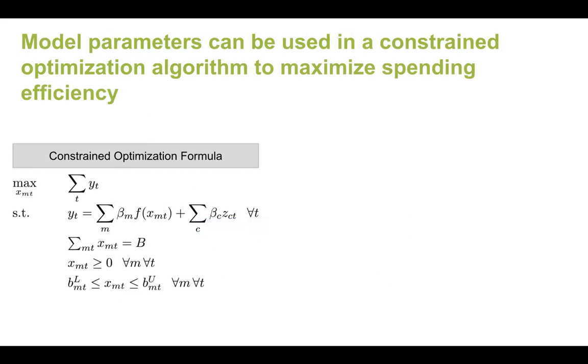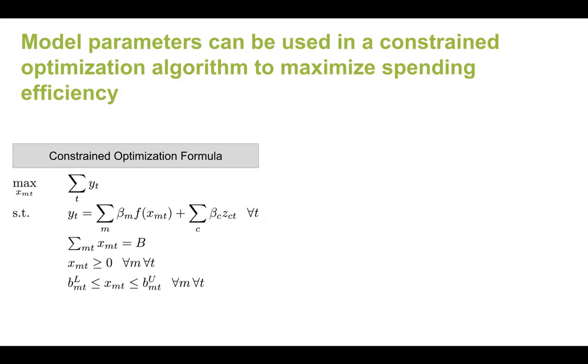Now, really, the ultimate goal, as I prefaced before, is to use the parameters that we extract from models: the channel betas, the shape of the saturation curve as we fit it through the mu parameter, and the length of any decay effects that we estimate through our Adstock function fitting.